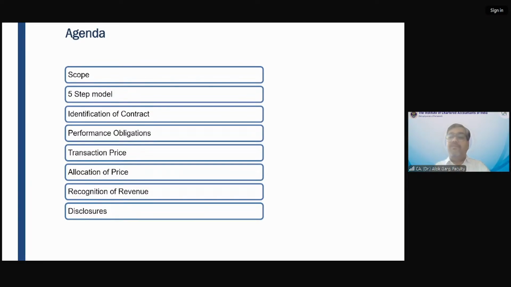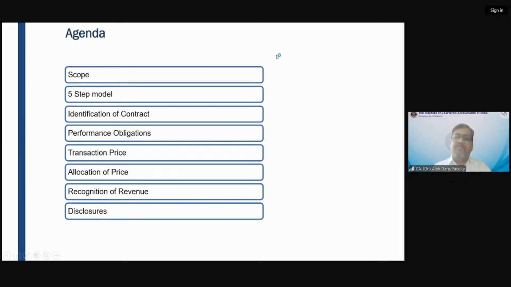But if the product is highly customized, highly integrated, then of course, till the time the installation and assembly will not happen, it will not be considered as a separate performance obligation, and the entire obligation will be considered as a single performance obligation, and revenue has to be recognized when the installation will happen.